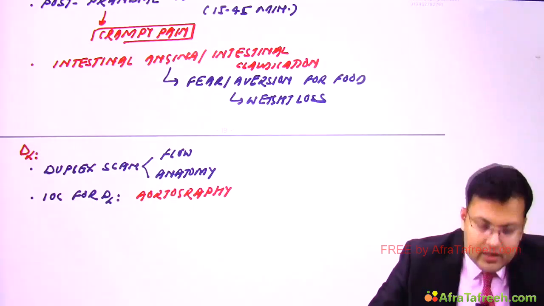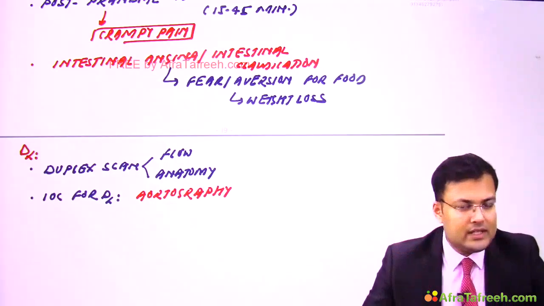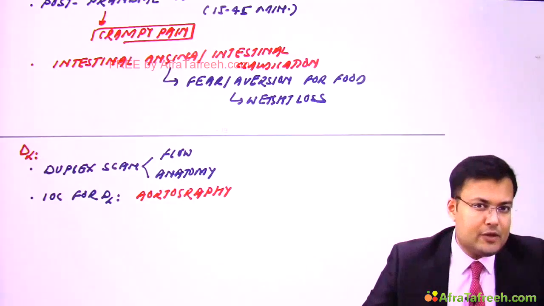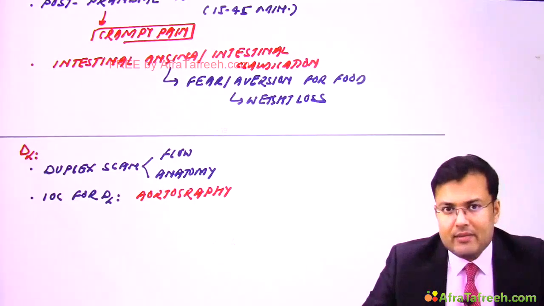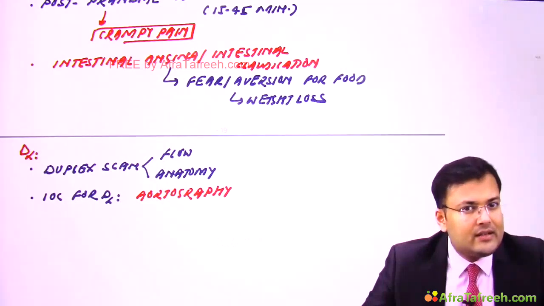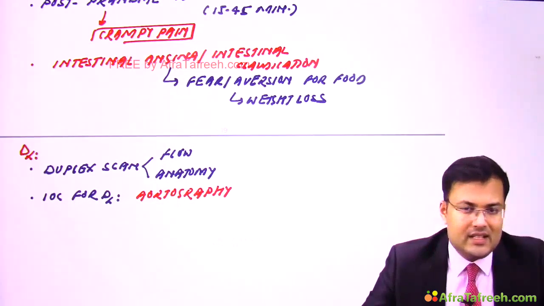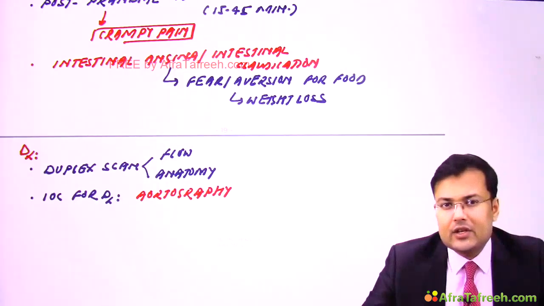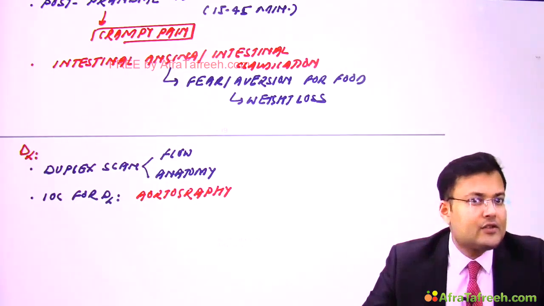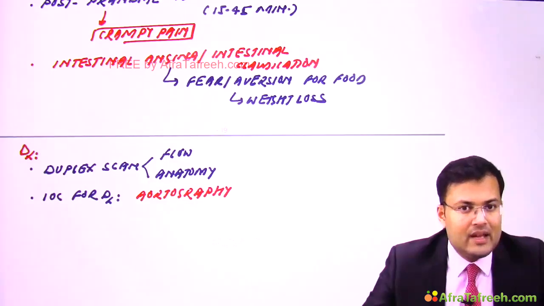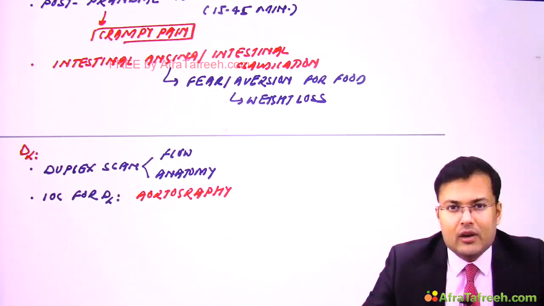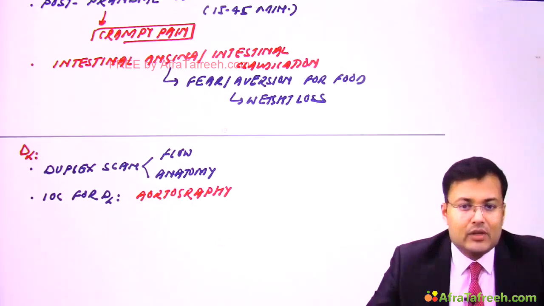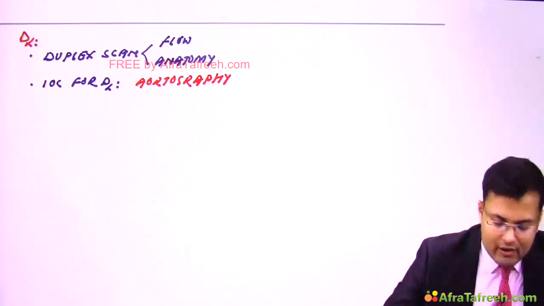Okay, 3 questions which are asked related to investigation. First, investigation of choice for diagnosis of acute mesenteric ischemia. We discussed mesenteric arteriography or mesenteric angiography. Investigation of choice for diagnosis of mesenteric venous thrombosis, CT, and investigation of choice for chronic mesenteric ischemia, and that is what? Aortography.